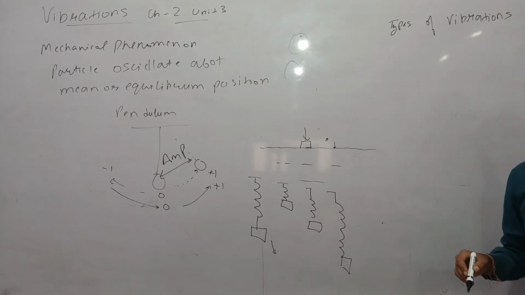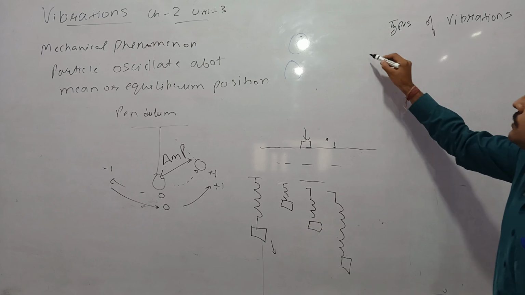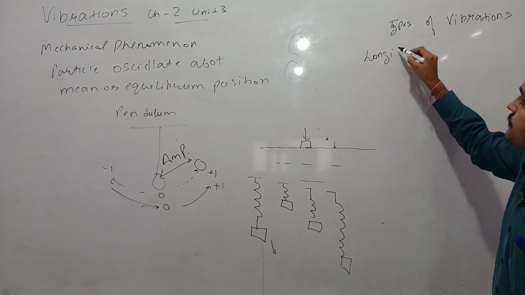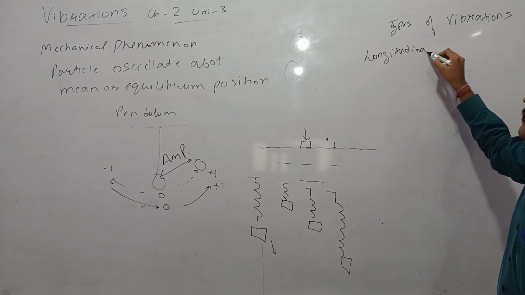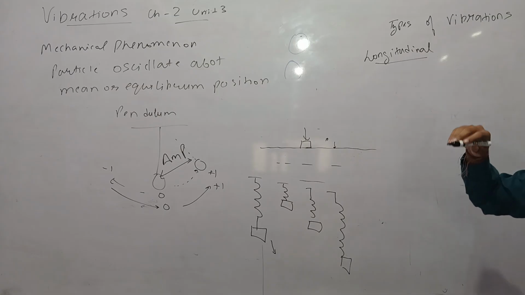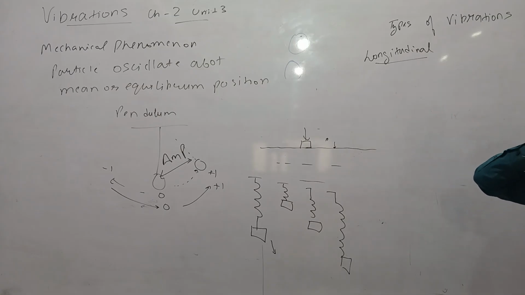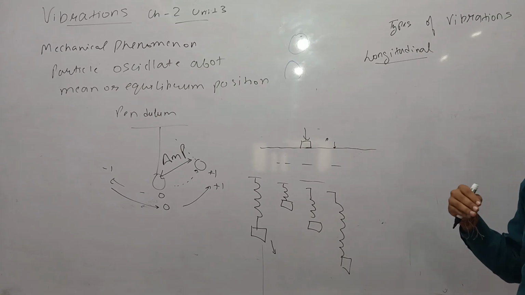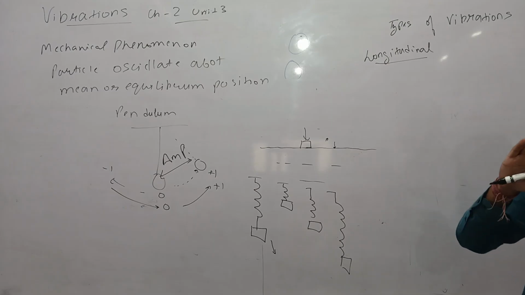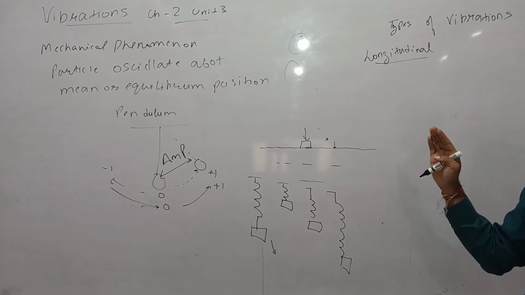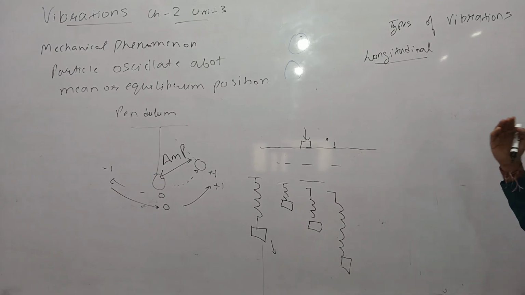Types of vibration. The very first type is longitudinal vibration. In longitudinal vibration, the particle which is oscillating oscillates in the direction parallel to the axis of the particle.